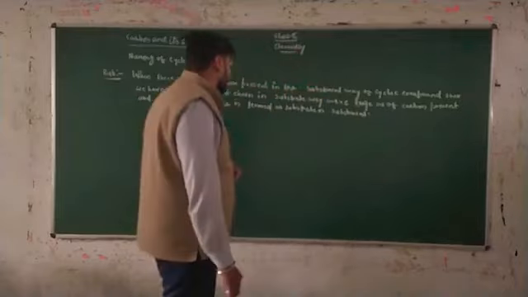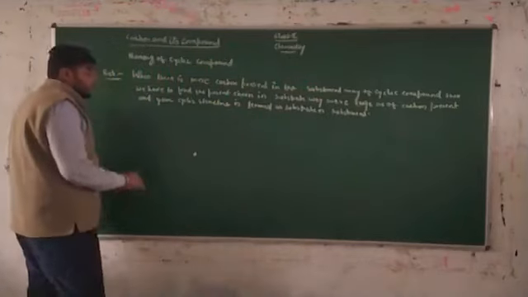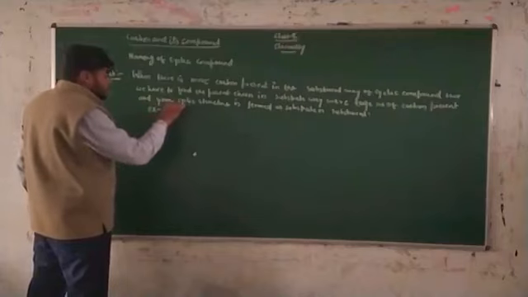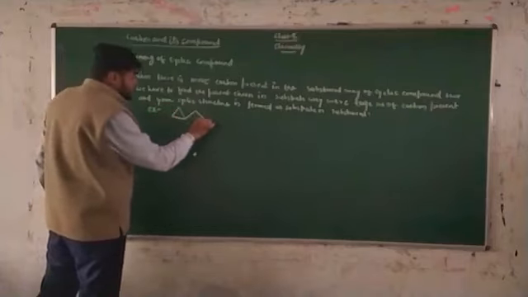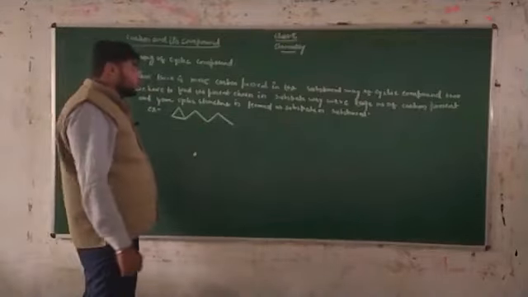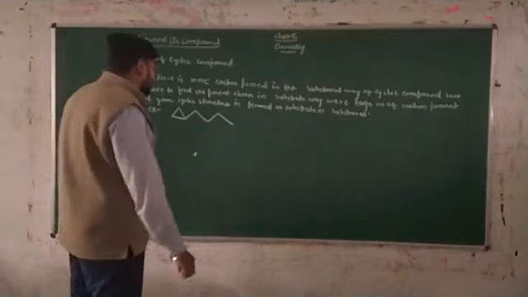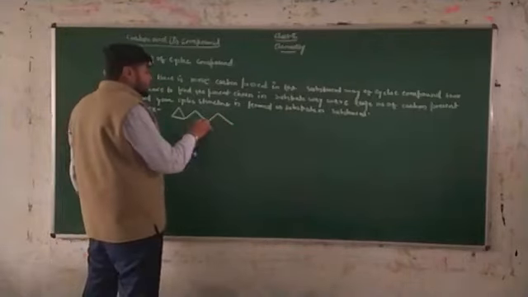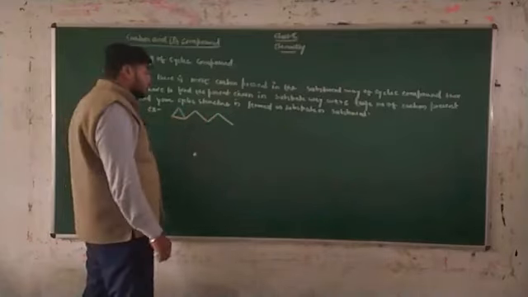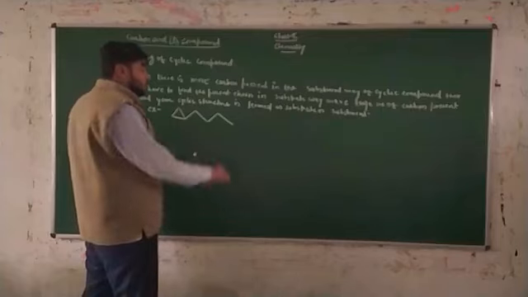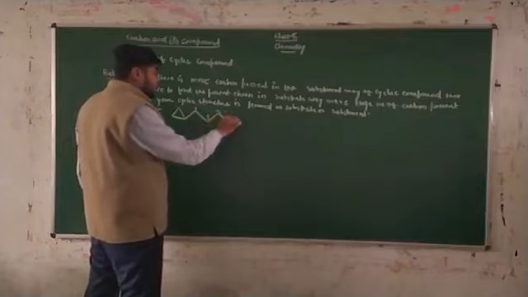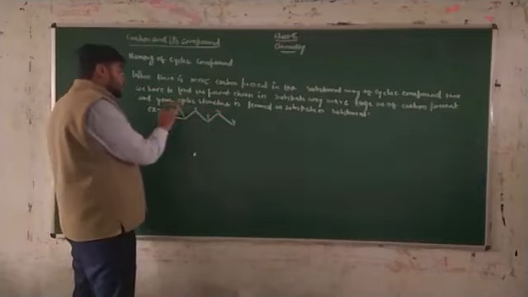Here is an example. This is the structure of the compound. How can you write the name of this compound? You have to see that there are 1, 2, 3, 4 carbons in the chain, and only 1, 2, 3 carbons in the cyclic part. For the naming, we do the numbering this way: 1, 2, 3, 4, and 1, 2, 3 here.